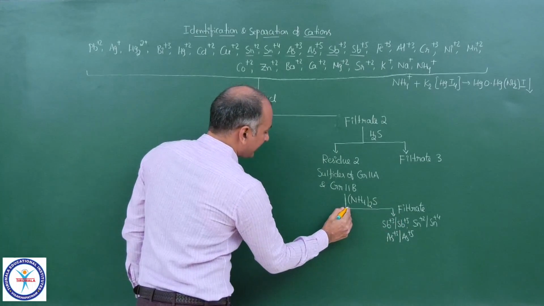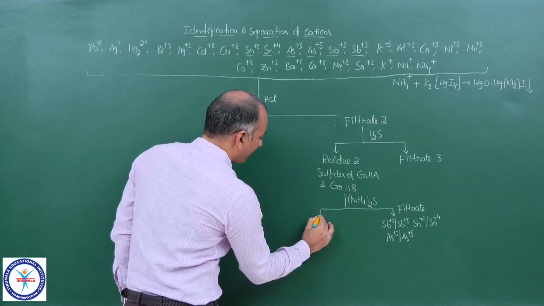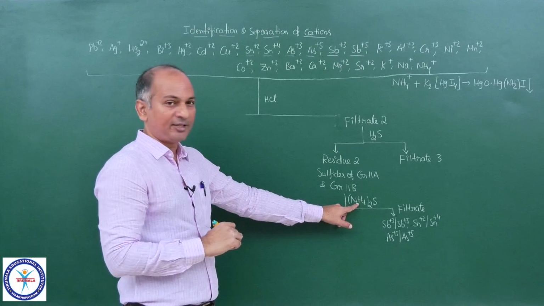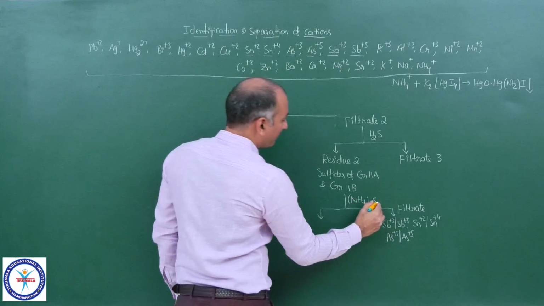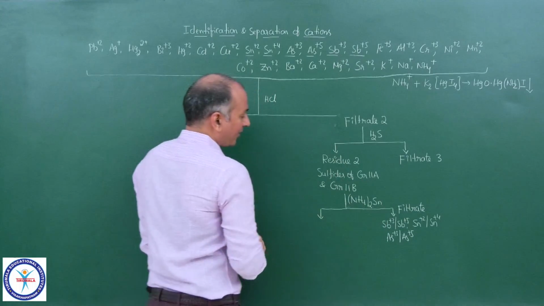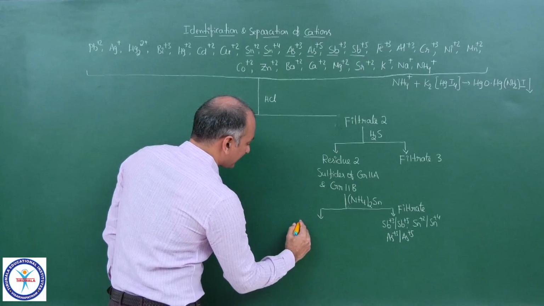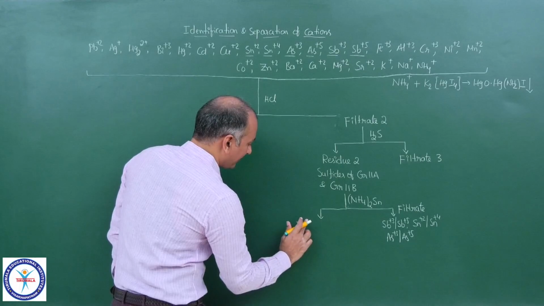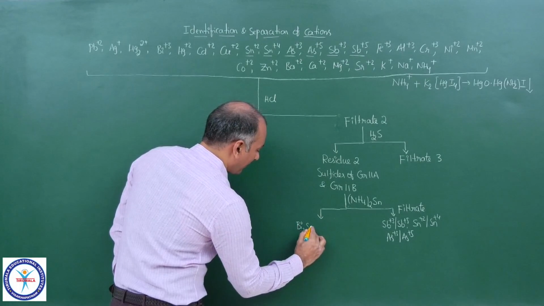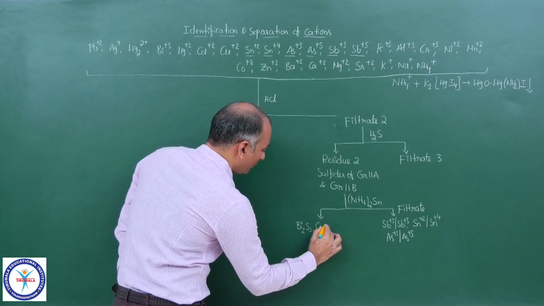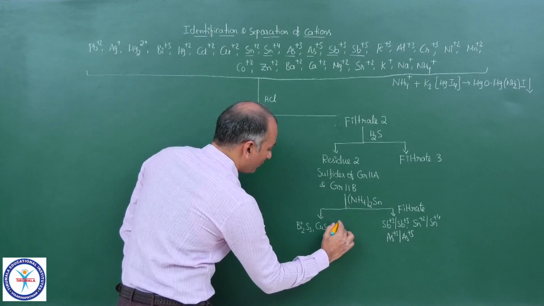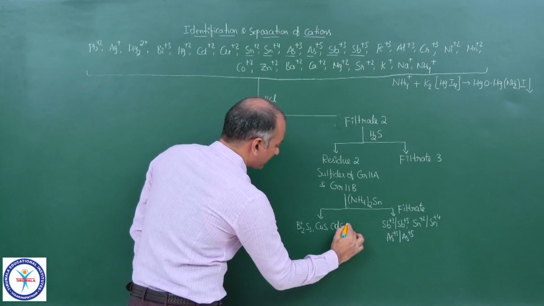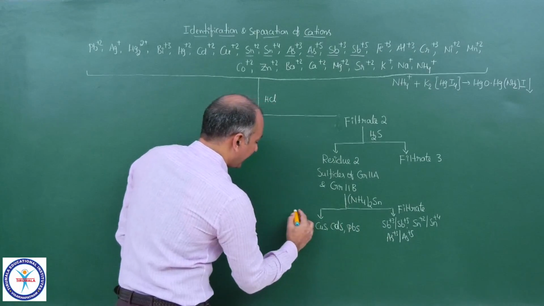Now come to the residue. Group 2A sulfides are not soluble in the reagent, that is ammonium sulfide. In fact, it is ammonium polysulfide. So they remain as sulfides only. So here you will have Bi2S3, this is the residue. We have CuS, we have CdS, which is yellow in color, and we have small amount of PbS also.